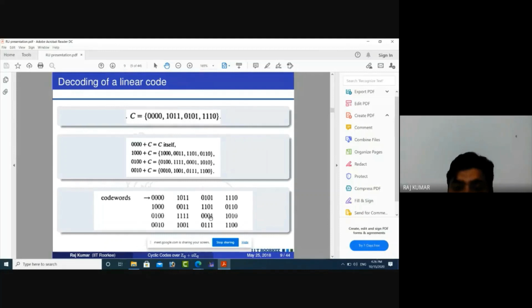Now how can we decode? We got the message 0 0 0 1. So how can we decode? The first thing we have to do is go to the leading element. After going to the leading element, we go to the first element. Then we will get the original message. This is the decoding process. With the help of cosets, we can decode the message of C.